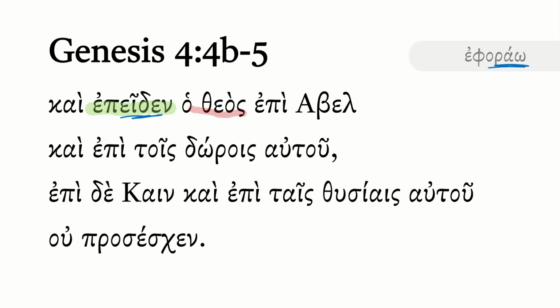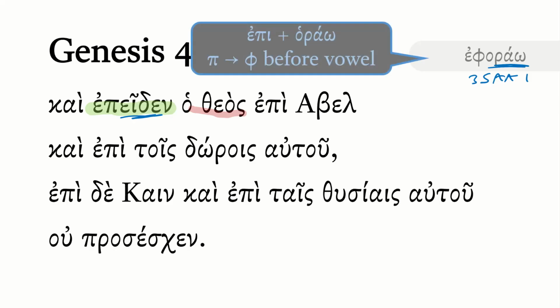So already with the ἐφεῖδεν here, we'll notice that there is a spelling change. This is a third singular aorist active indicative. But you may be wondering what's going on with the kind of weird spelling of this particular verb. This is the combination of ἐπί plus ὁράω. And if you recall, ἐπί, when it's followed by a vowel, will drop that iota. And then the pi before a vowel, in particular rough-breathed vowels, will become a phi. So that explains how we get to ἐφοράω. So that's already a spelling change, but in the aorist, it's changing to the ἰδ form anyways.